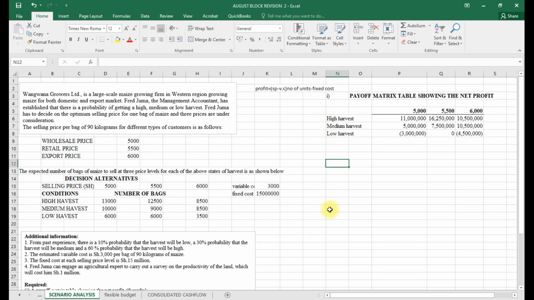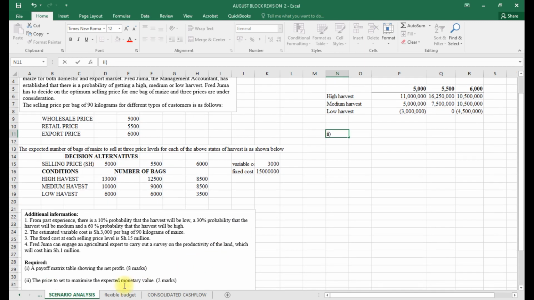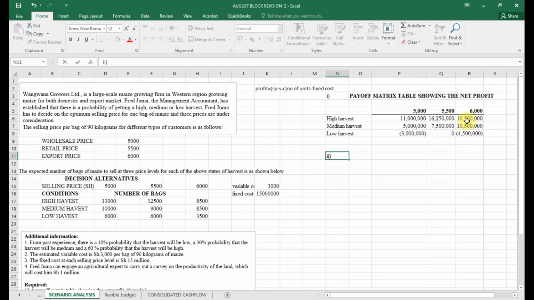Roman 2, they need us to do what? The price to be set to maximize the expected monetary value. Remember, we had the probability. If I can include my probability here. So the first one was 10% for the lowest. Low is 10% here.